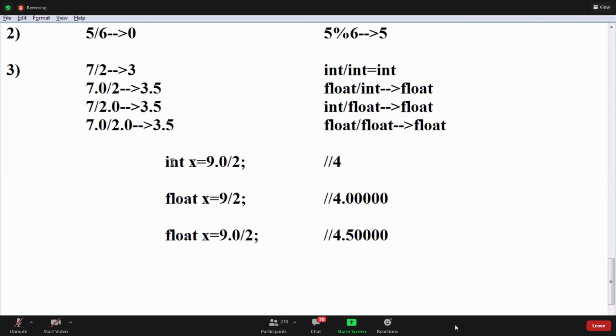The result would come as float, but we are storing it in an integer, so we get an integer only. The x value is 4. Now we are printing x. What is the x value here? That is our question.